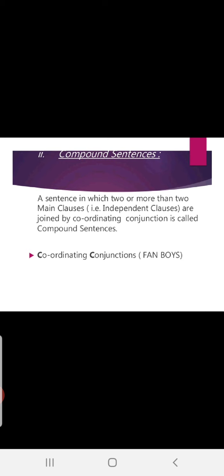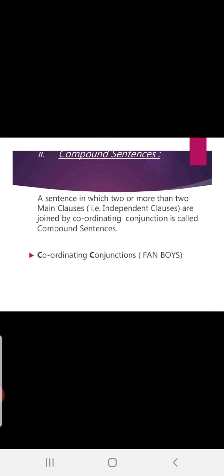Let me repeat the abbreviation of FANBOYS, the coordinating conjunctions which you will be using in compound sentences. Very easy to remember. In a compound sentence, you will find these FANBOYS. F for, A and, N nor. Boys: B but, O or, Y yet, S so.